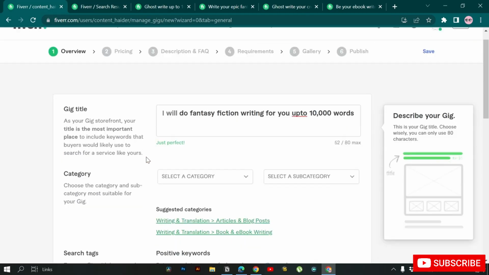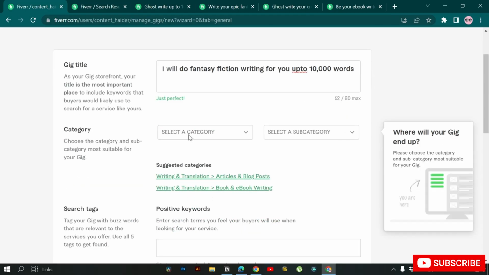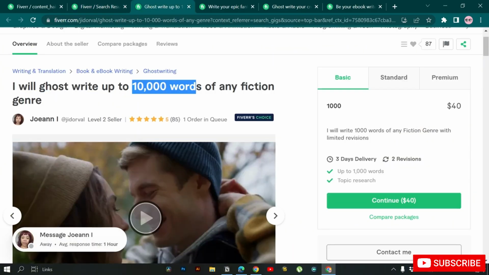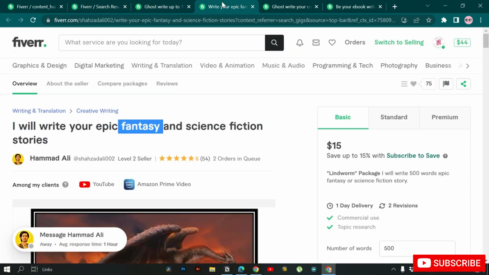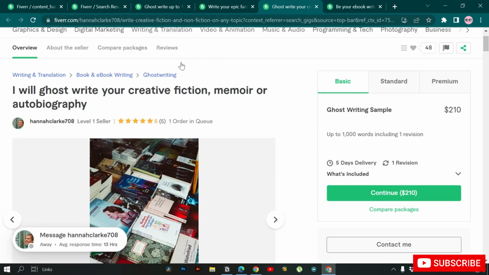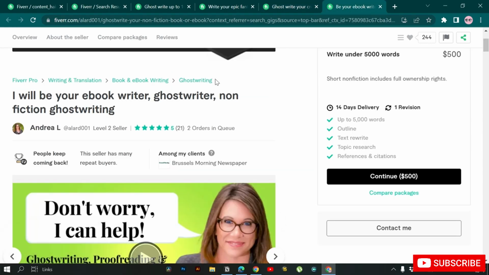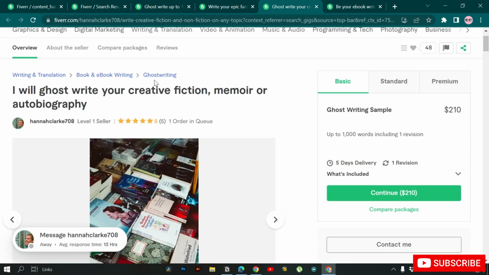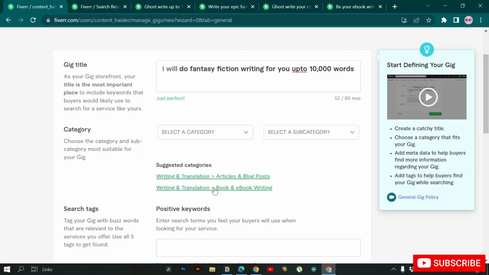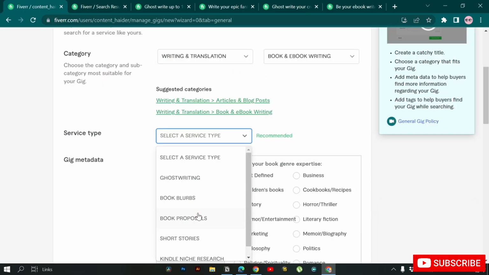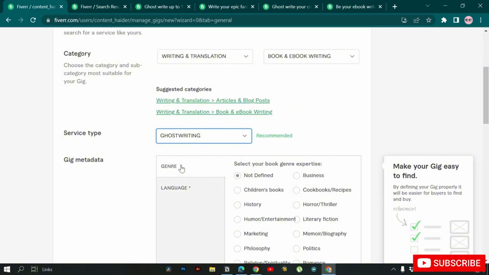And that's perfect. Then we'll go towards the category, and let's see what others have given as the category. Ghostwriting. So here creative writing, ghostwriting, and ghostwriting. So we're going to go with ghostwriting, and writing and translation, book and ebook writing. Then we are going to search here for ghostwriting.